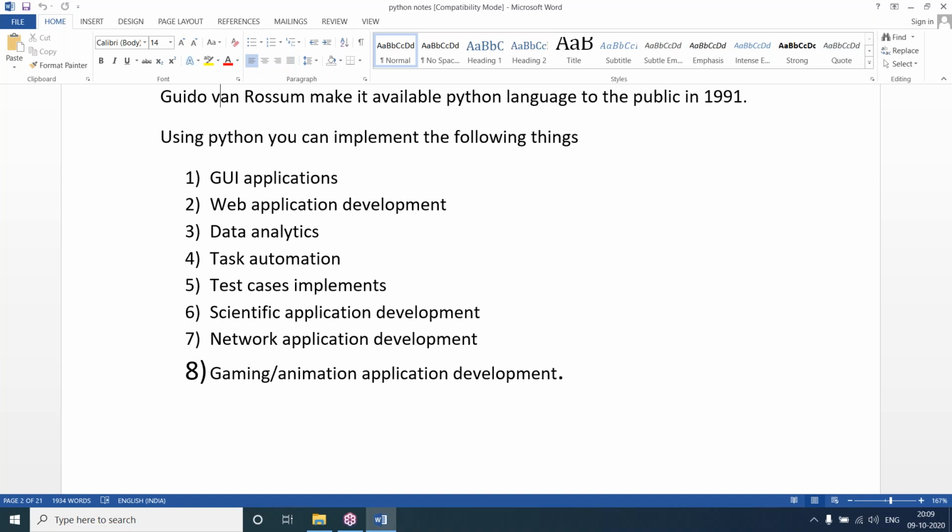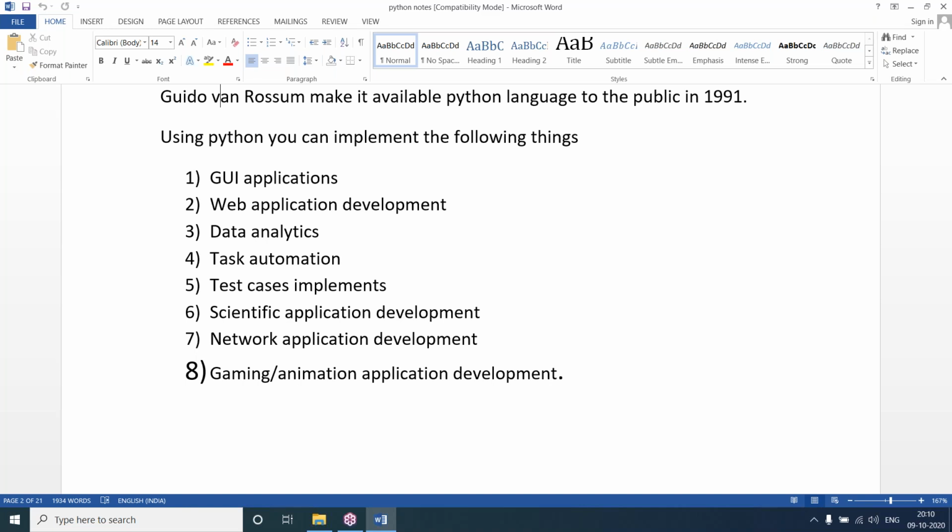Python is also used for data analytics, so for data science, analyzing the data, and generating reports, all these we can do. And here we can see task automation. Task automation means whatever work we are doing manually, we can do automatically by using Python.